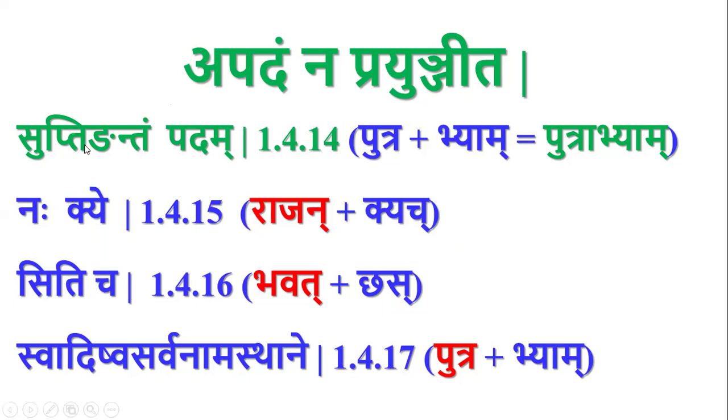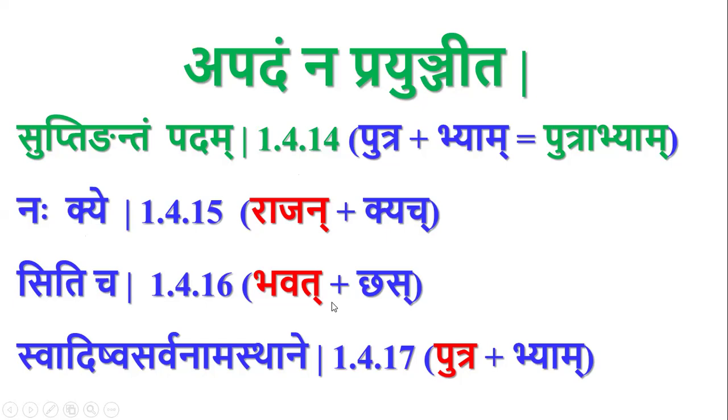Quickly, I will revise. By suptingantam padam, if a word ends with either supratyaya or ting pratyaya, it is called as padam. It is very simple. Nakye, nakaranta words, whenever they are followed by the pratyaya which starts with kya, like kech, kesh, keng, then they are called as padam. The sangha is called by these 3 sutras, the anga is called as pada, not the whole word. So rajan is called as pada.